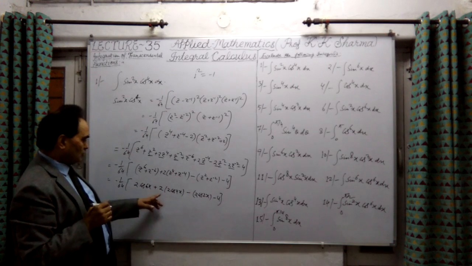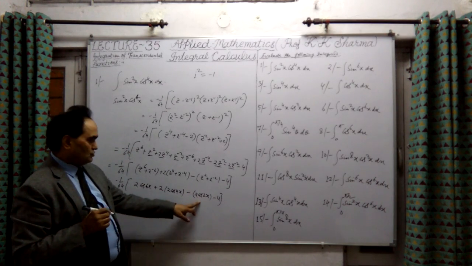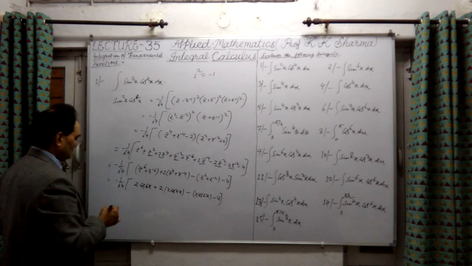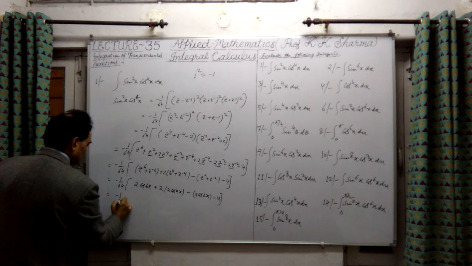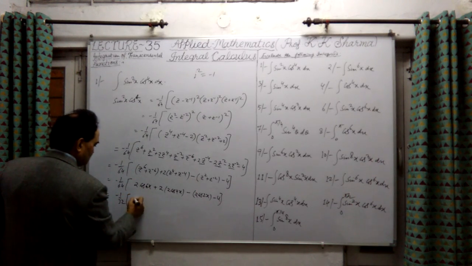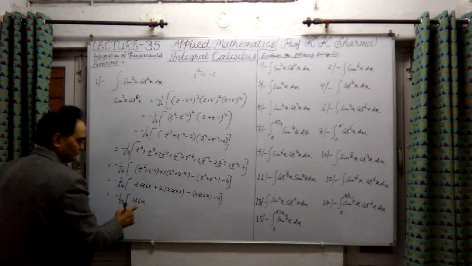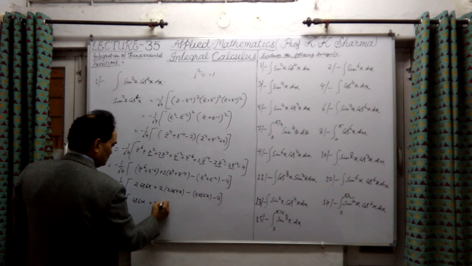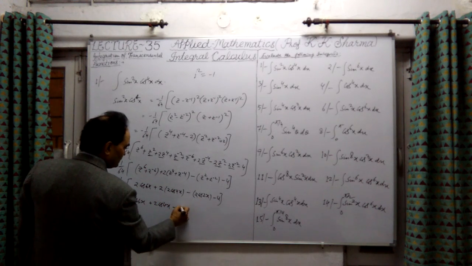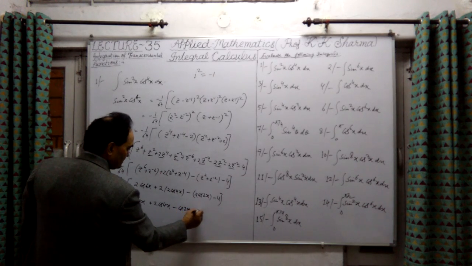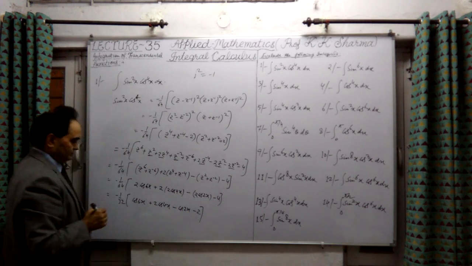Now I can take 2 common. It will be -1, 2 in bracket: cos 6x plus 2 cos 4x minus cos 2x, minus 2 only.